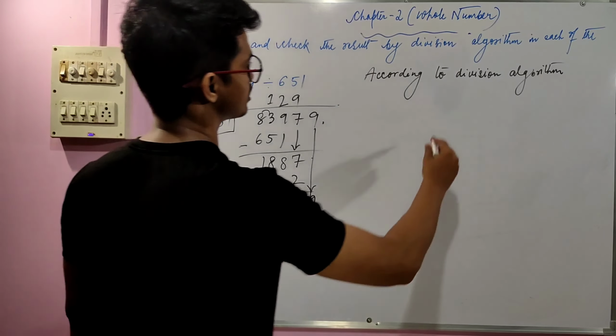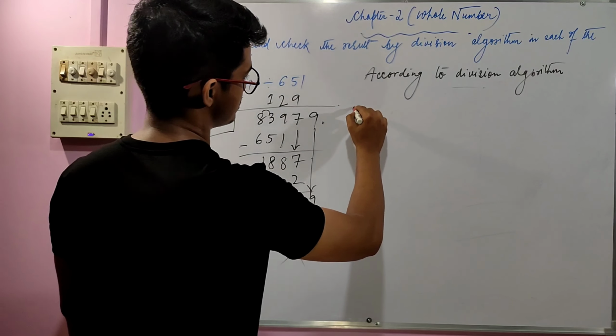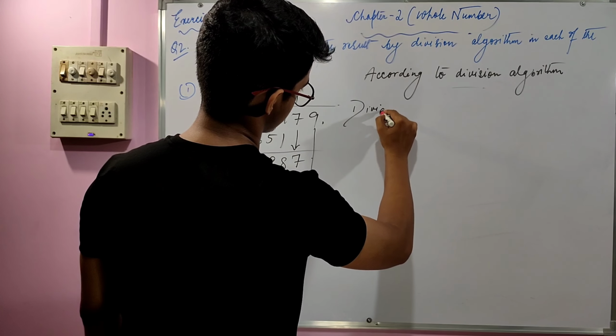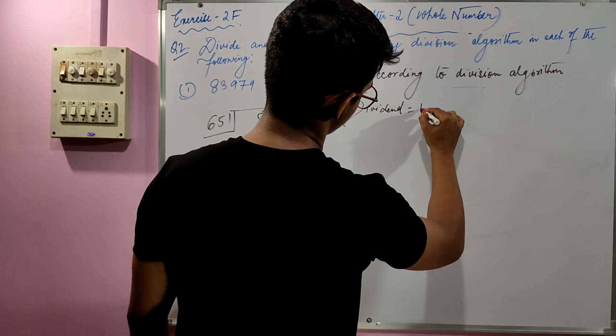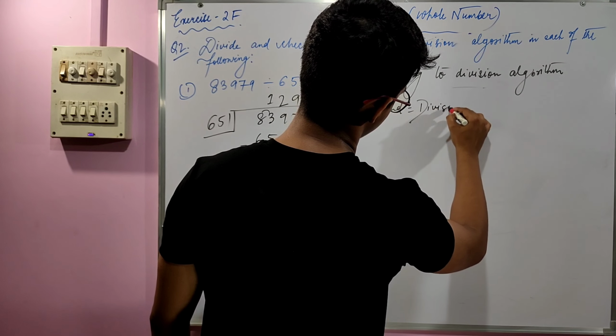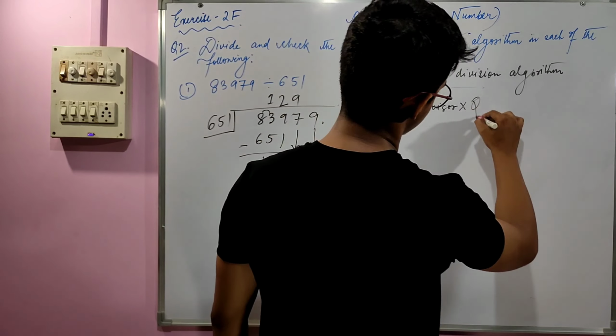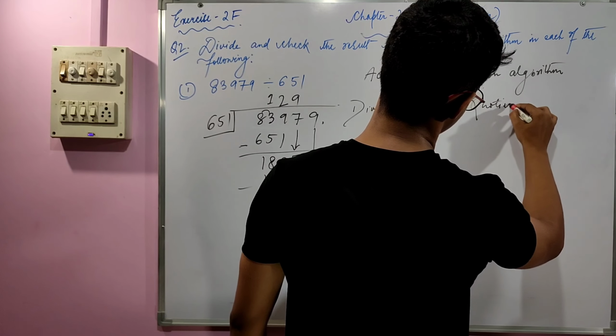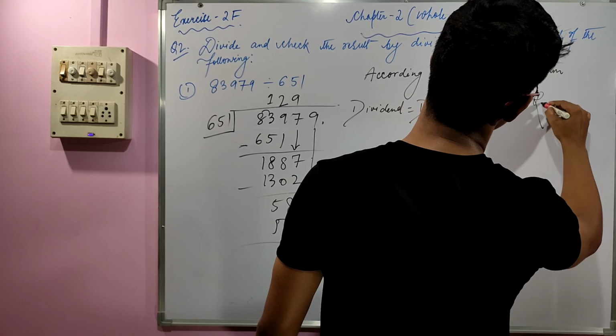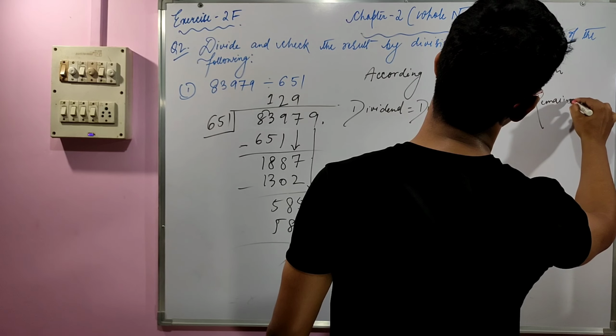According to the division algorithm, what do we have to do? Dividend equals divisor into quotient plus remainder. So that is our division algorithm.